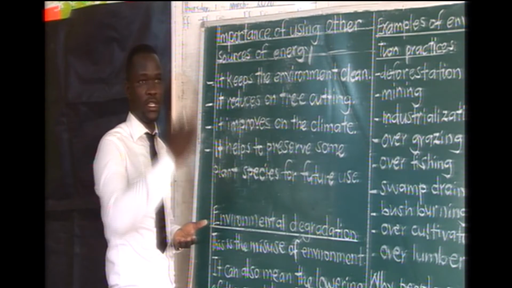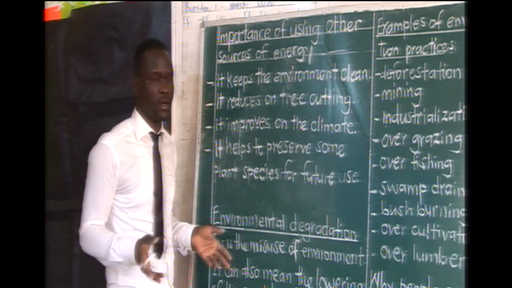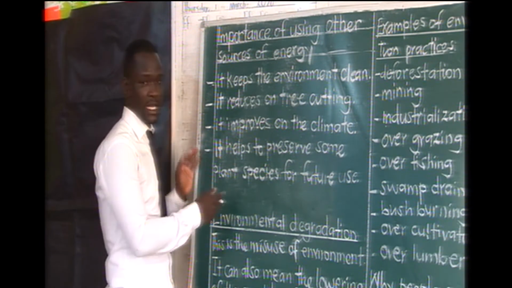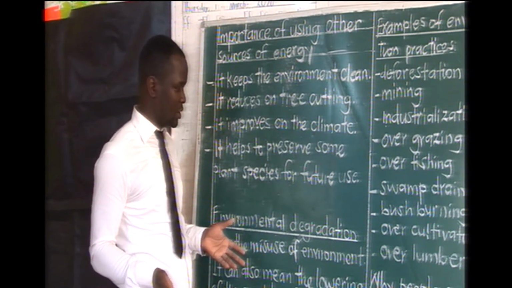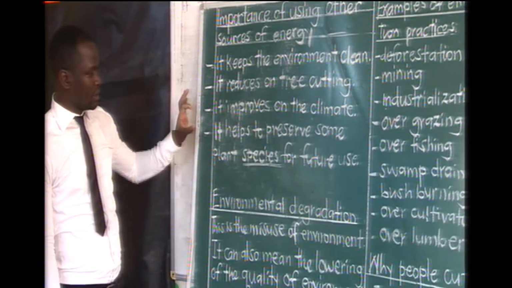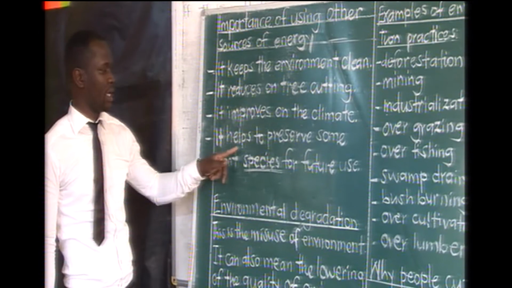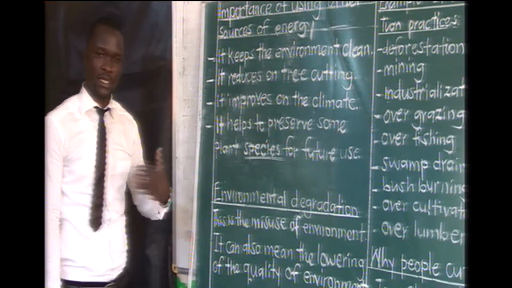And with time, people will be talking about it as a story: we used to have a mahogany tree, we used to have a mutuba tree, but now it is not there because it was cut. So using other energy sources other than wood fuel will help to preserve some plant species.